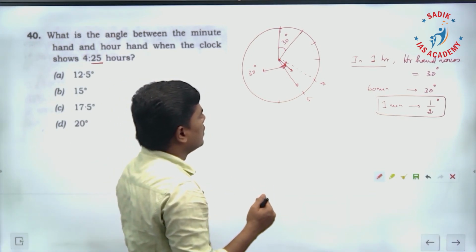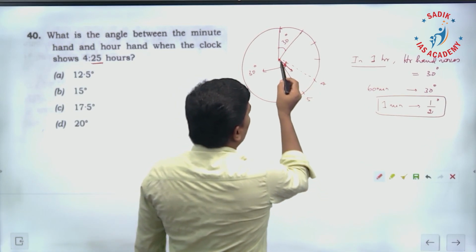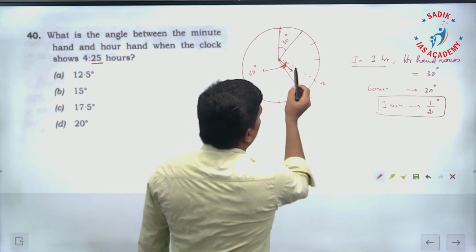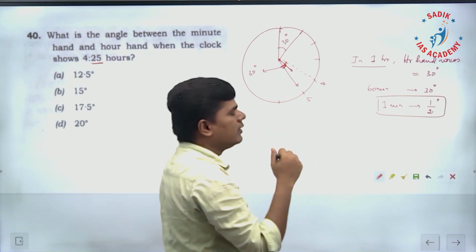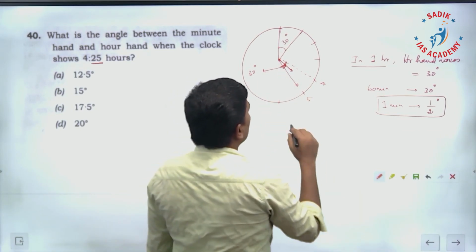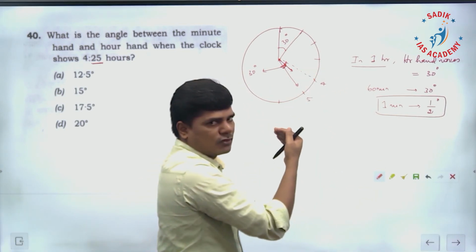See, when it is 4 o'clock exactly, the minute hand would have been pointing towards 12. At 4:25, for 25 minutes the hour hand moved a little towards 5.